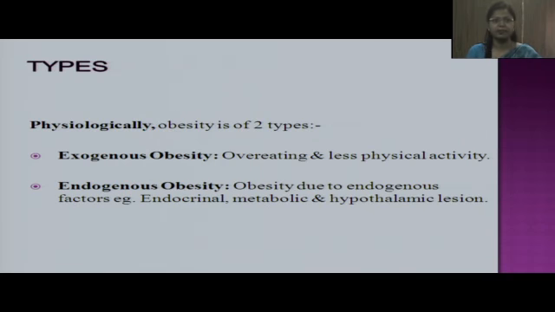Physiologically, there are 2 types of obesities. First one is exogenous obesity, which is overeating coupled with less physical exercise. There is imbalance between energy intake and energy expenditure. While endogenous obesity depends on endogenous factors, certain endocrine conditions like Cushing's syndrome, insulinoma, etc. Certain metabolic factors like various hormones and various neurotransmitters regulate the body weight, as well as hypothalamic lesion. If there is a lesion to the satiety center, it can lead to obesity.